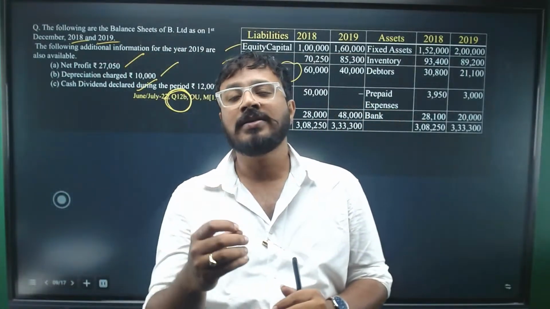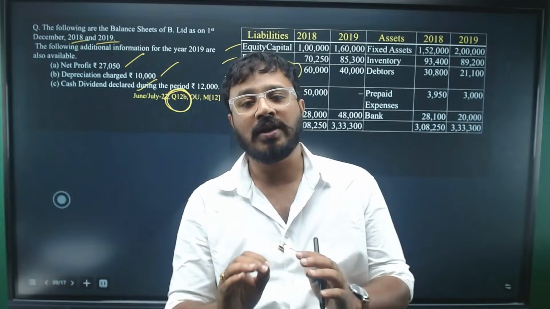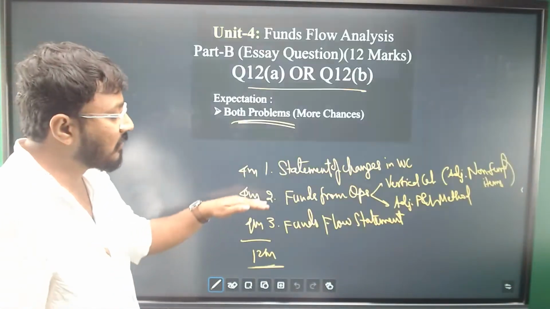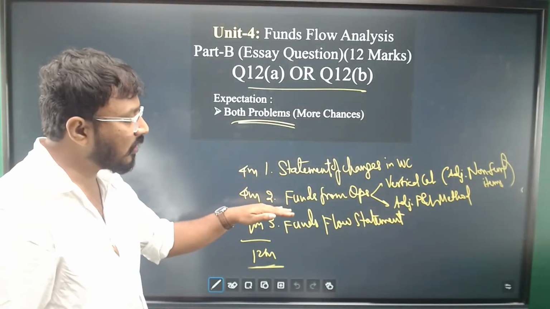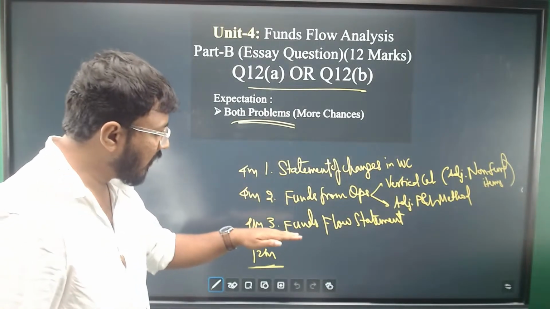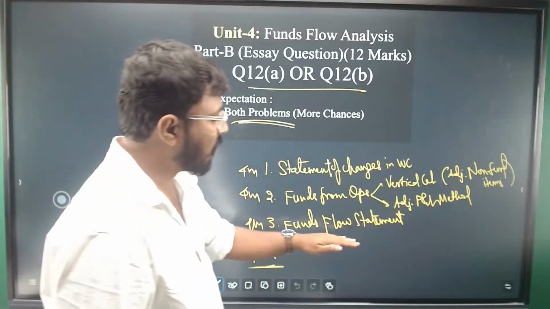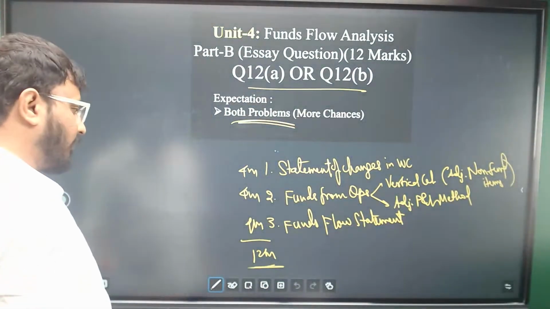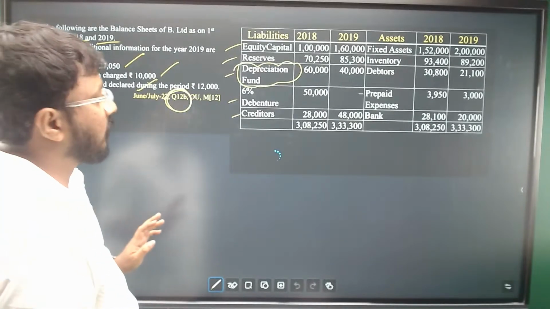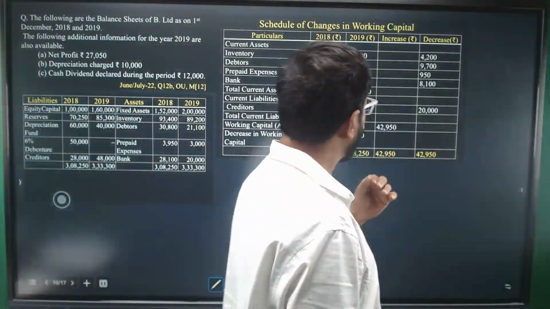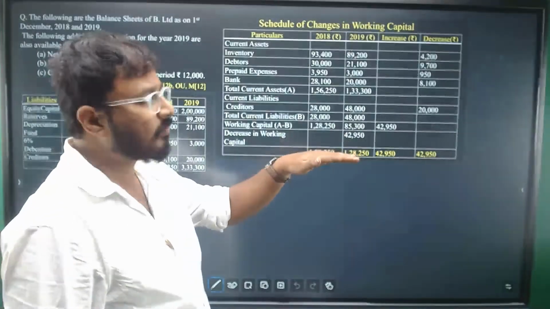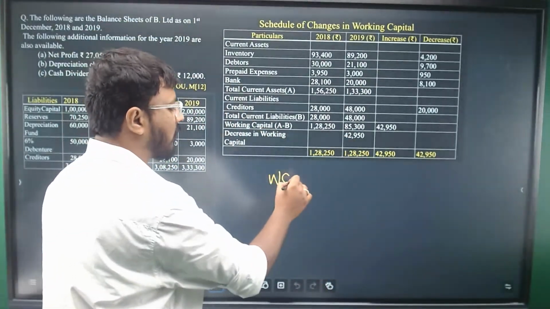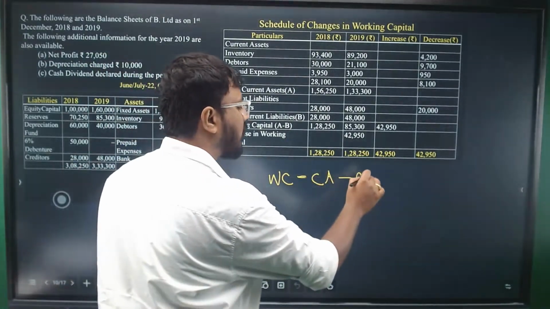You will be preparing a statement of changes in working capital, which is very easy. As I was mentioning, you will prepare these 3 statements: statement of changes in working capital, then you will go with the calculation of funds from operations, and then the funds flow statement, where we'll write sources of funds and application of funds. So this is the schedule of changes in working capital, or we can call it a statement of changes in working capital.